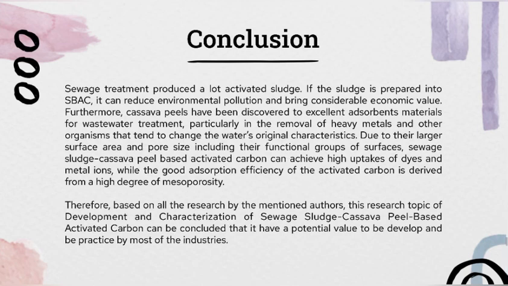Therefore, for this research topic of development and characterization of sewage sludge cassava peel-based activated carbon, it can be concluded that it has potential value to be developed and practiced by most of the industries.